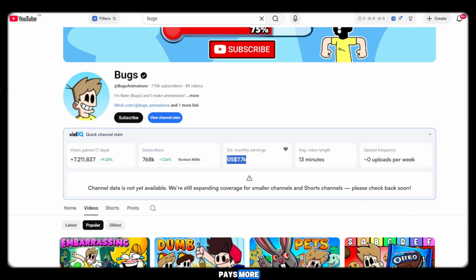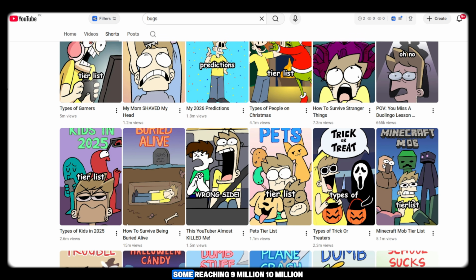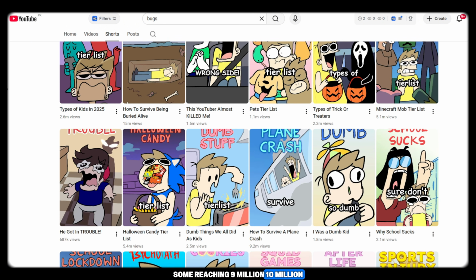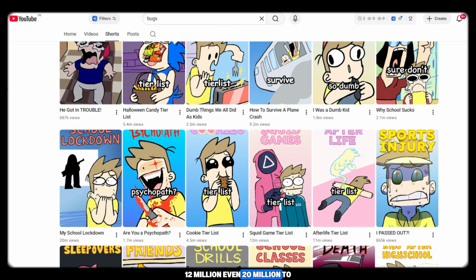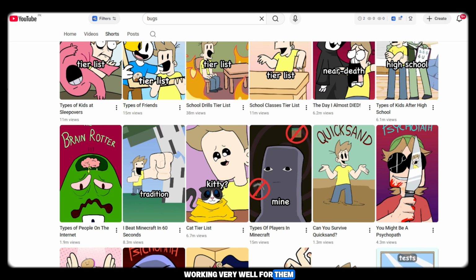The average video length is around 13 minutes, which again shows strong earning potential because long-form content pays more. At the same time, their short videos are also performing extremely well, some reaching 9 million, 10 million, 12 million, even 20 million to 25 million views, so both formats are working very well for them.